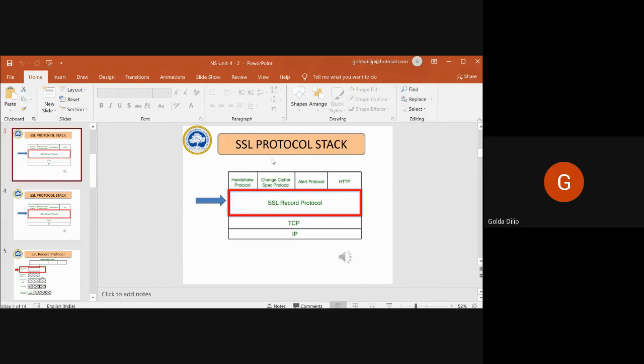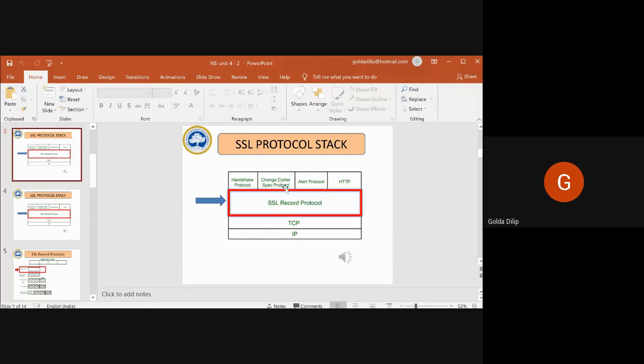This protocol will allow the client and the server to authenticate each other, and to negotiate what encryption algorithm, what MAC algorithm, or what cryptographic keys are used to protect the data being sent in the SSL record. This handshake protocol is used before any application data is transmitted. So you can say the heart of the SSL protocol is the handshake protocol. That we'll be seeing later.